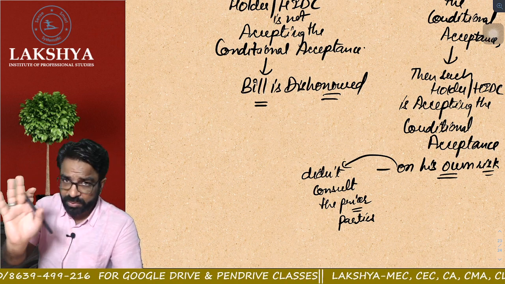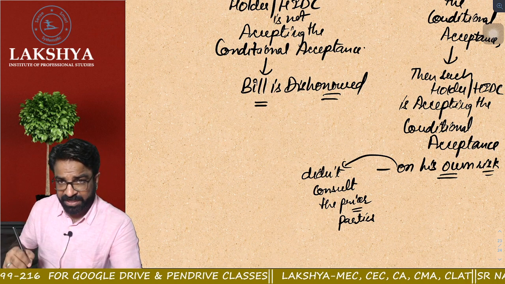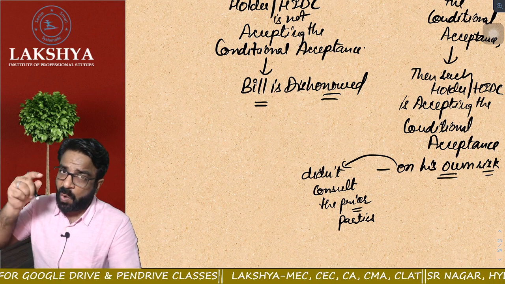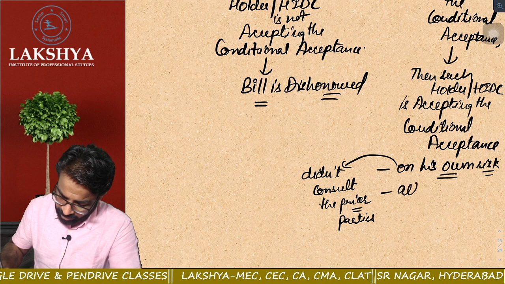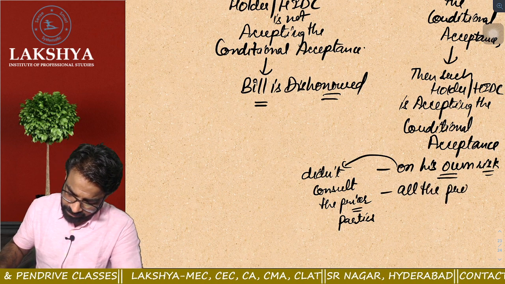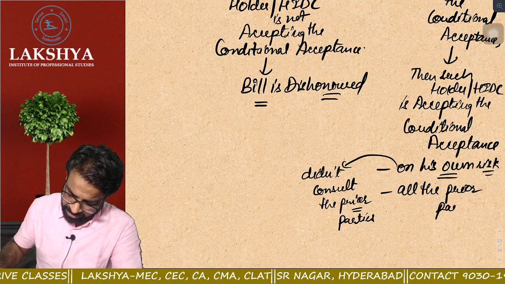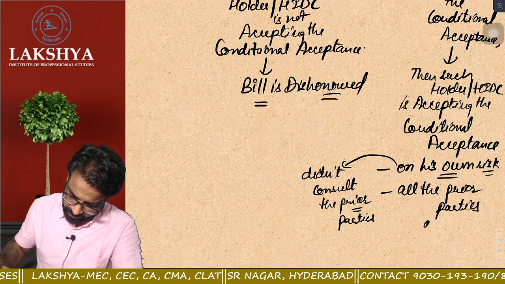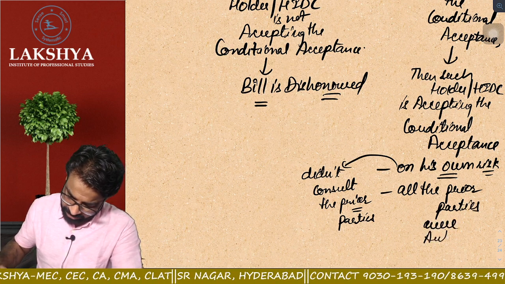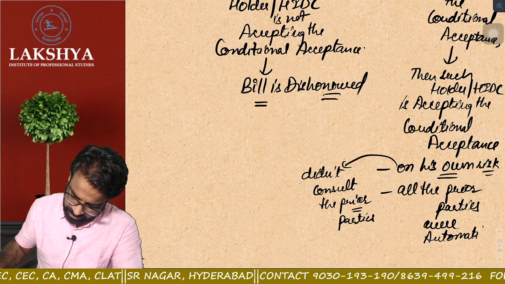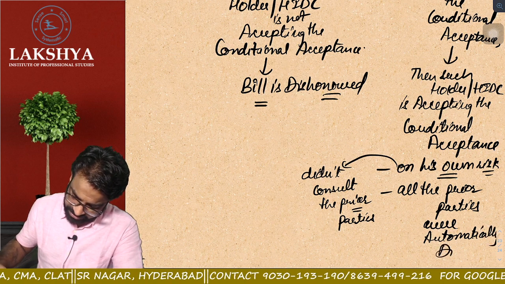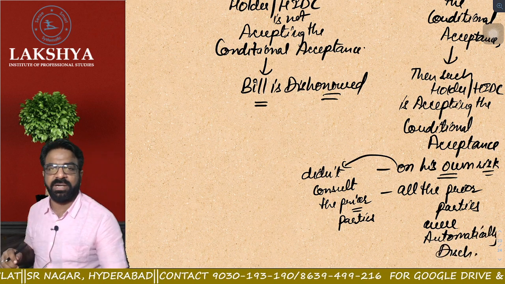He did not consult. He accepted the conditional acceptance on his own risk. Therefore, all the prior parties were automatically discharged.